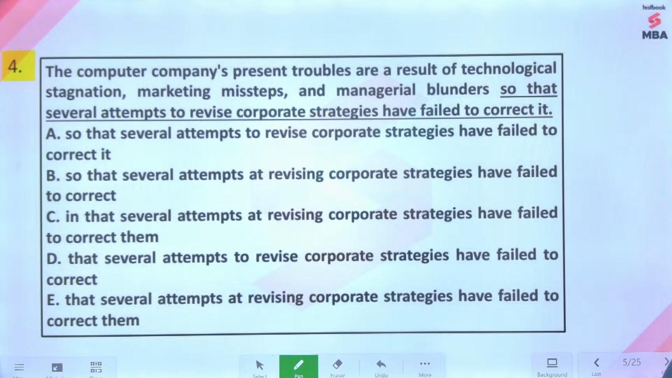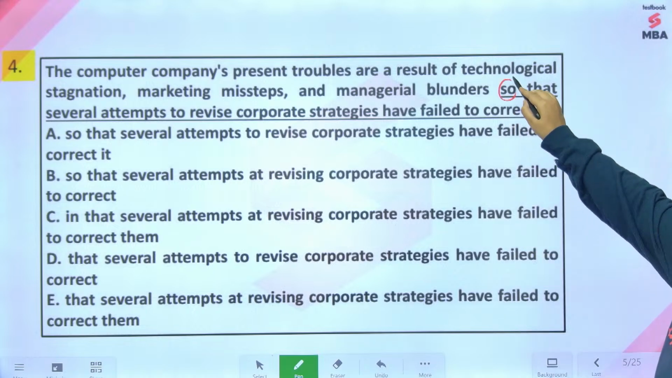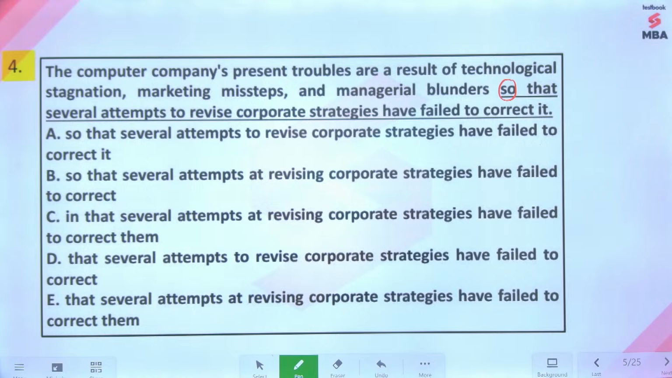The computer companies' present troubles are a result of technological stagnation, marketing missteps, and managerial blunders, so that several attempts to revise corporate strategies have failed to correct it. So that, so means reason. Is it justified here? Check that.